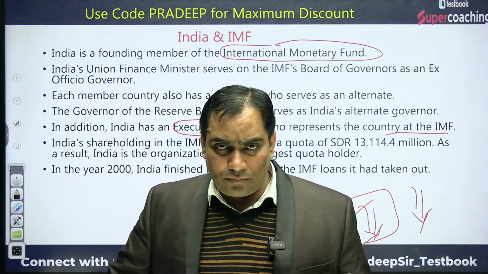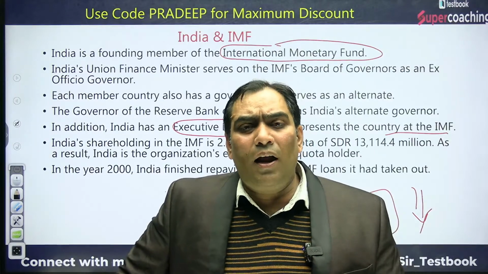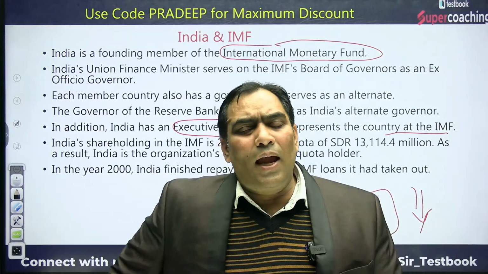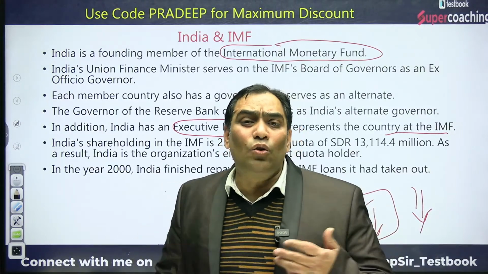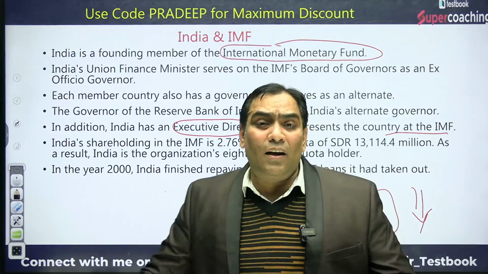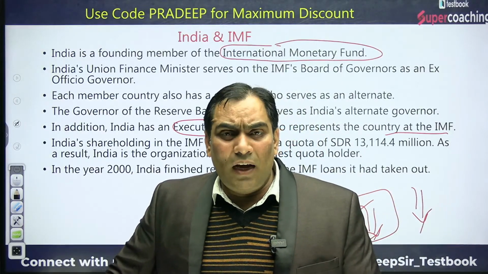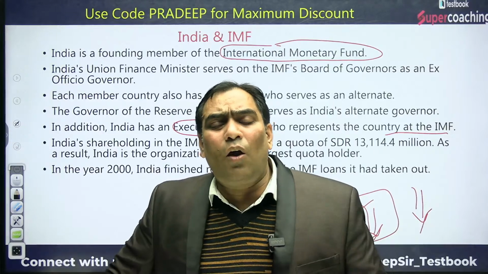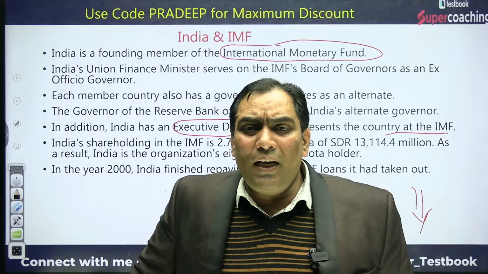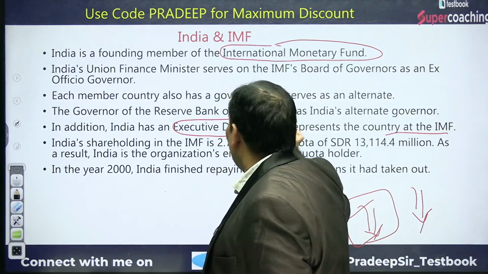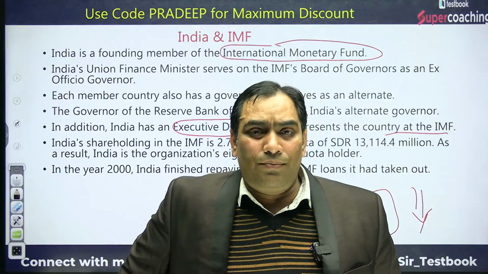The other is the alternate governor. The governor of RBI is the alternate governor of IMF. Not only this, there is an executive director of each country, respective countries. That means they take care of the business at IMF for the country. That is known as the executive director, and Geeta Gopinath is the executive director of India in IMF.